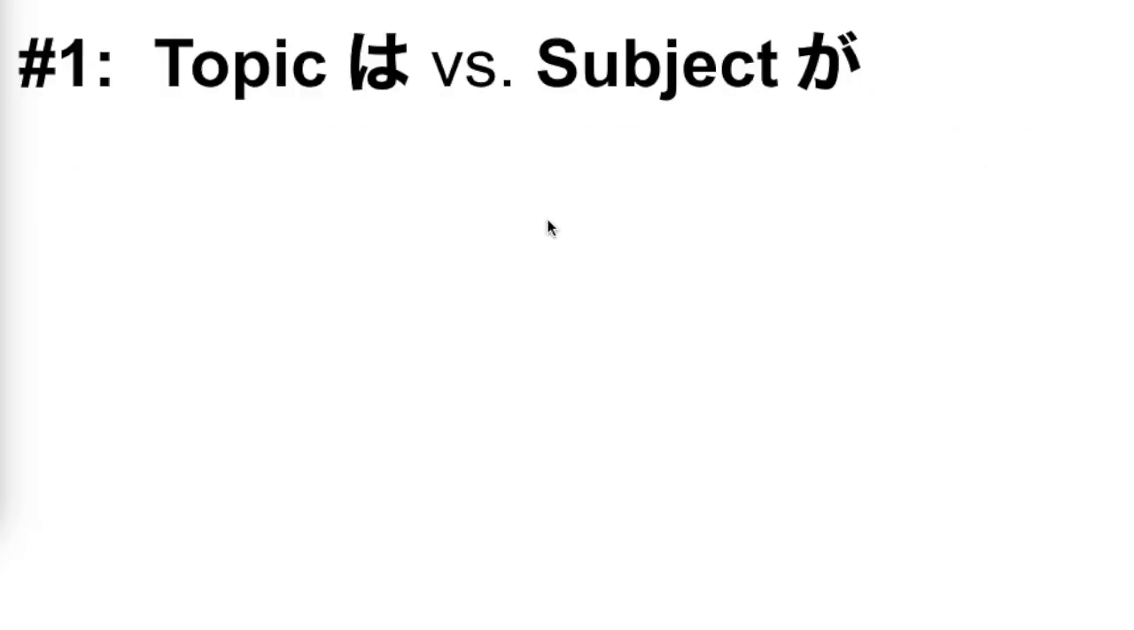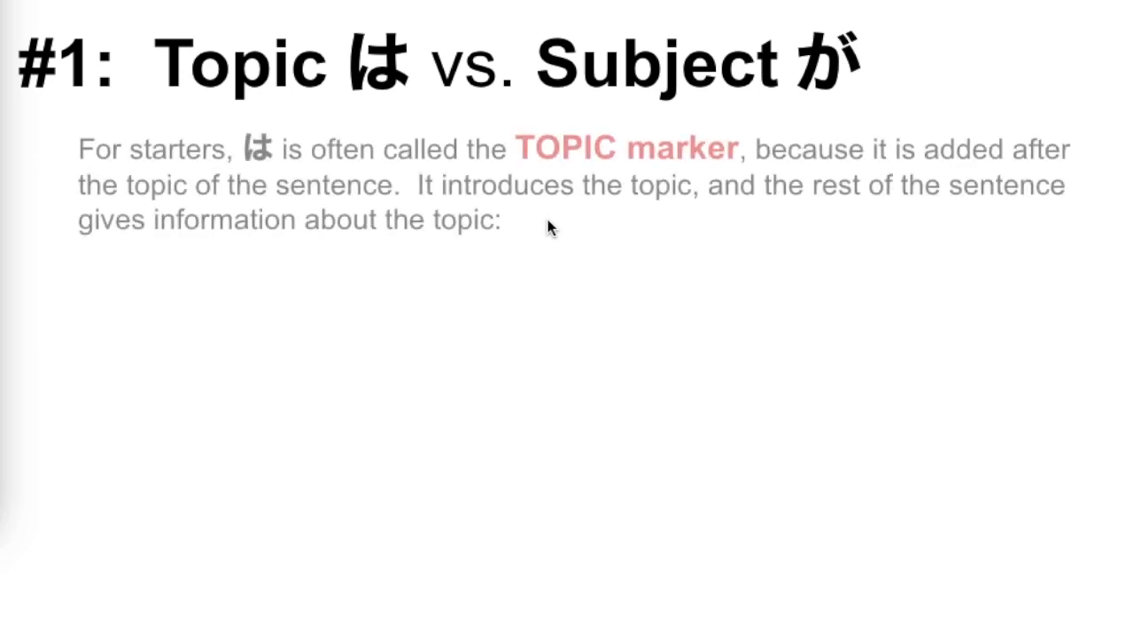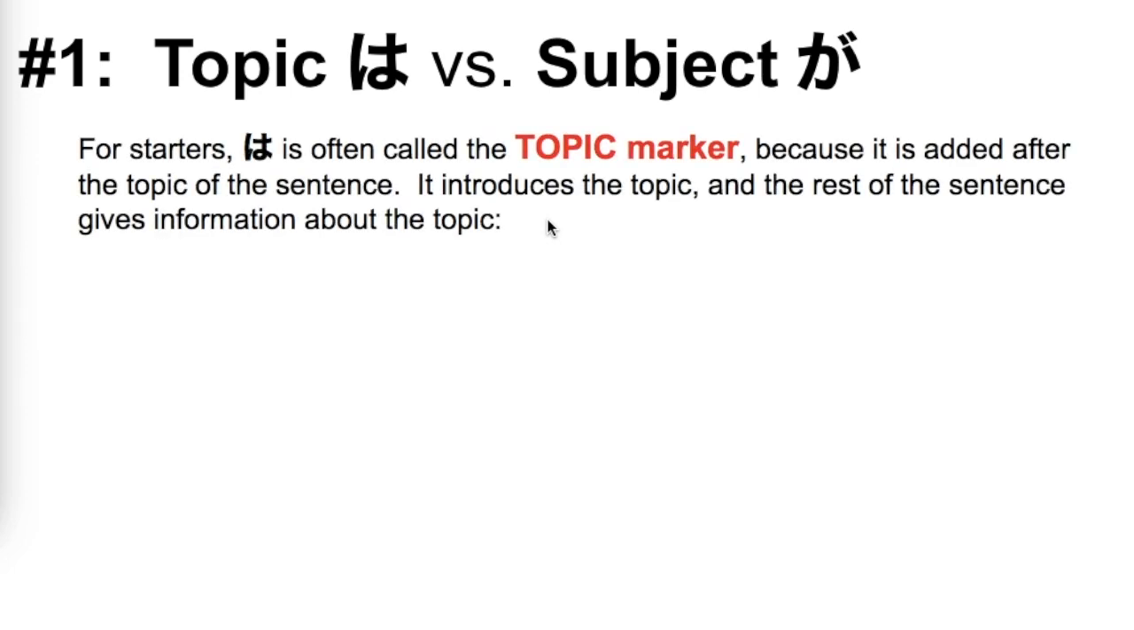So let's start. Point number 1, topic wa versus subject ga. By the way, the wa is written with a hiragana ha, but when it's used as a particle, we pronounce it wa. Wa is often called the topic marker because it's added after the topic of the sentence. It introduces the topic, and then the rest of the sentence simply gives information about that topic.